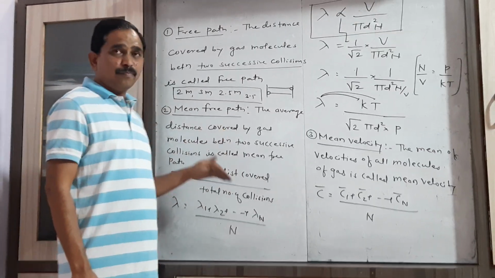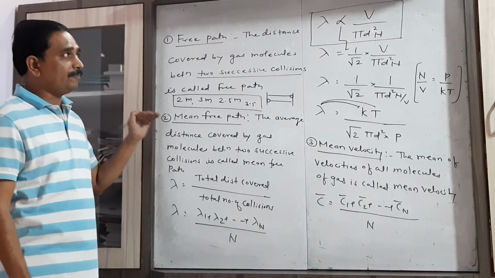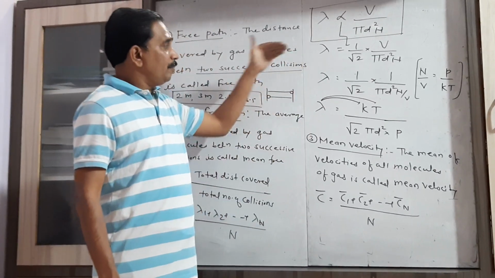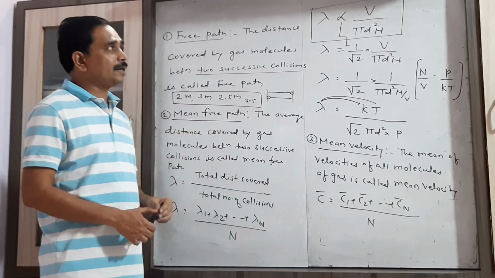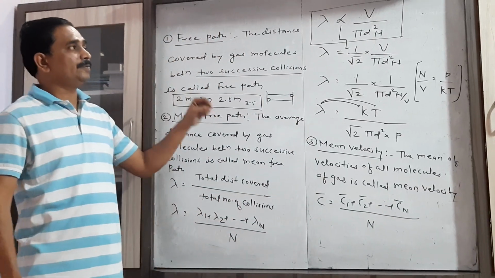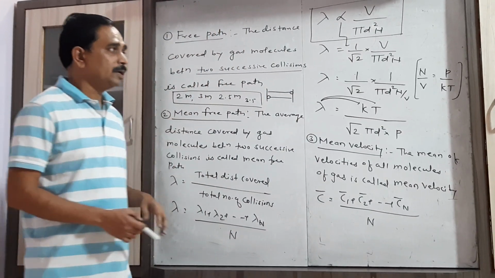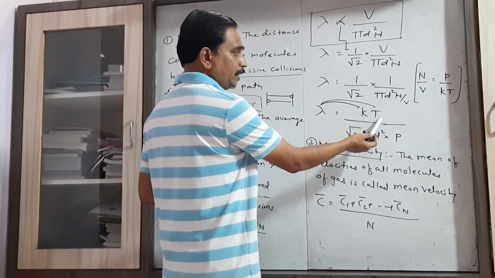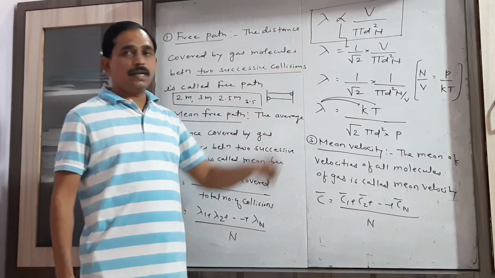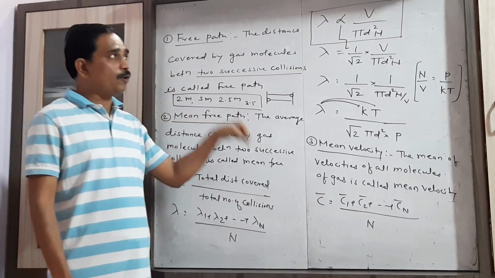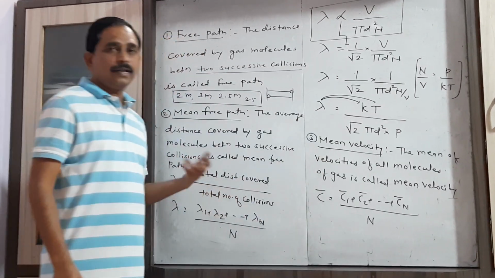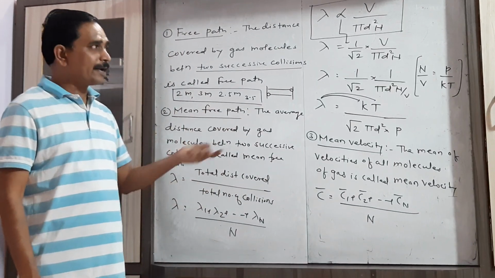Now here this mean free path, that is the average free path, depends upon various factors. So how does that mean free path vary with the different factors, how does it vary with volume, with the molecular diameter, with the total number of gas molecules, with the Boltzmann constant, with the temperature, with the pressure? That can be found out by considering this relation: lambda proportional to V upon pi d square n, where V is the volume of gas, d molecular diameter, n number of gas molecules.